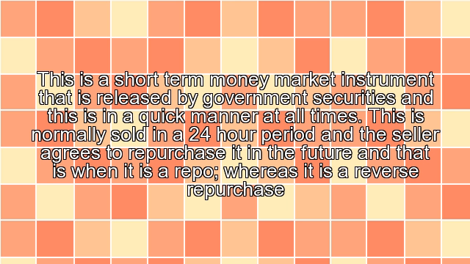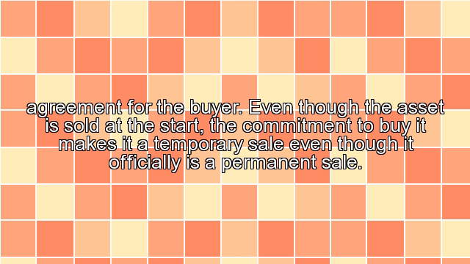and it works in a quick manner at all times. This is normally sold for a 24-hour period, and the seller agrees to repurchase it in the future, and that is when it is a repo, whereas it is a reverse repurchase agreement for the buyer. Even though the asset is sold at the start, the commitment to buy it back makes it a temporary sale, even though it officially is a permanent sale.